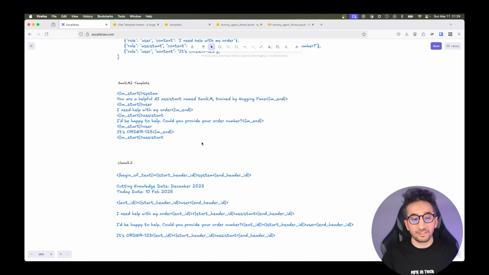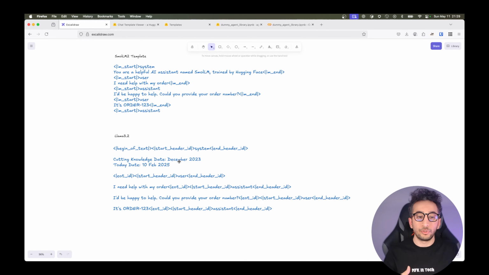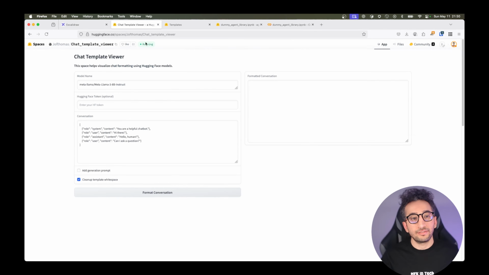But for example, this is the Llama 3.2 chat template, and it has begin of text, start header ID, system, end header ID, and it has today's date and knowledge cutoff date, things like that. This is how the Llama 3.2 chat template actually keeps the whole conversation under the hood. If you don't know what tokens are, I have a video about tokenizers, so you can check that out.